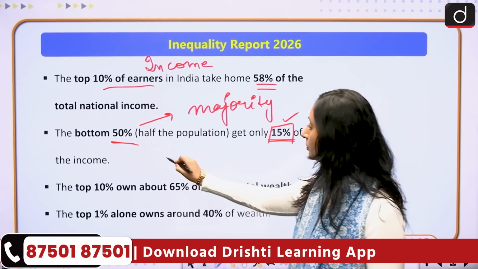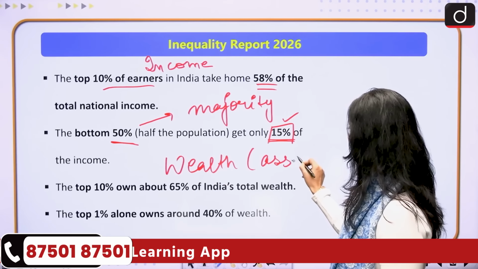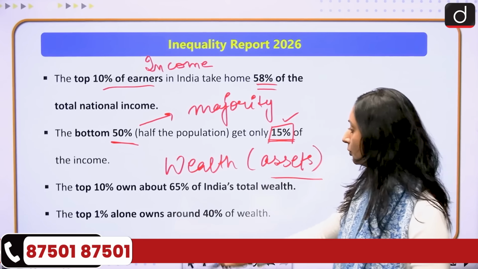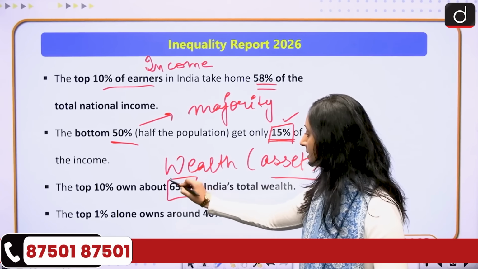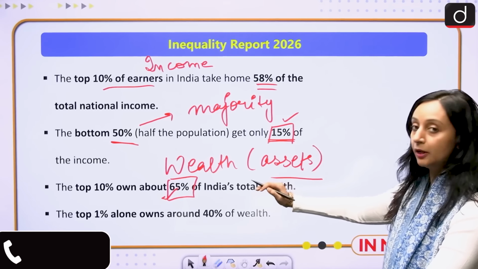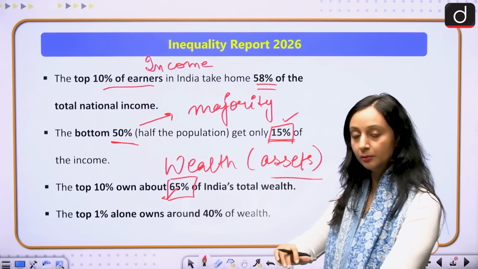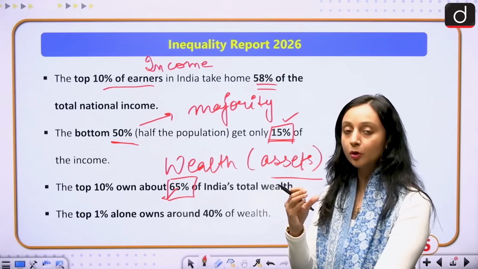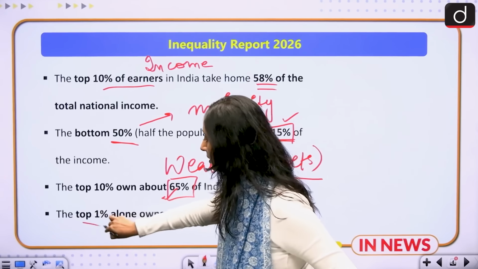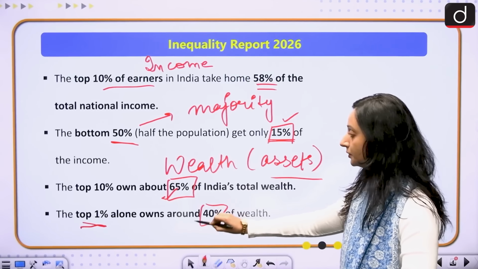And if I talk about the wealth concentration, the assets that people hold in India, then the top 10% again own 65% of India's total wealth. And in the top 10 also there is a disparity, because the top 1% alone, if you see over here, they own around 40% of the wealth.